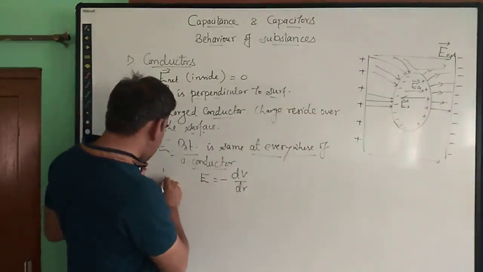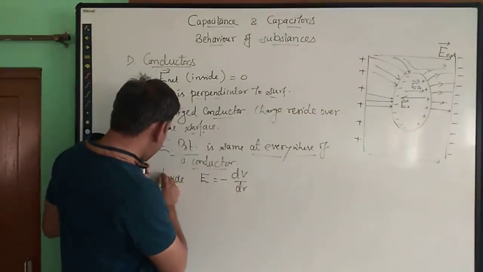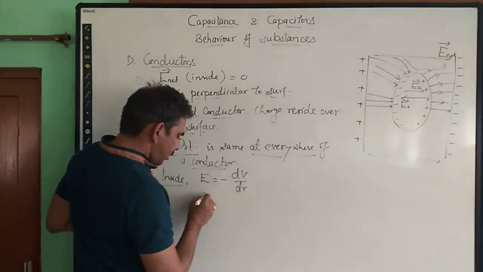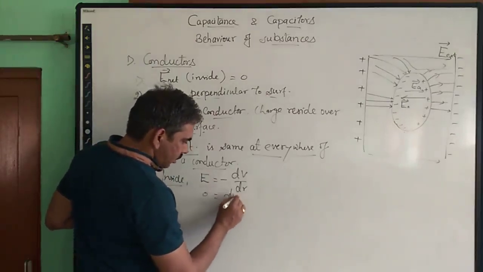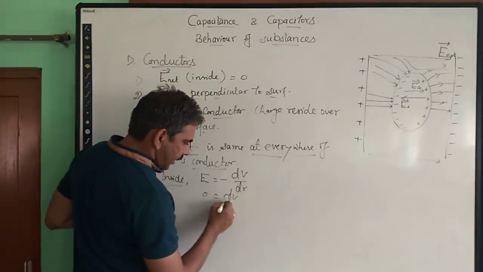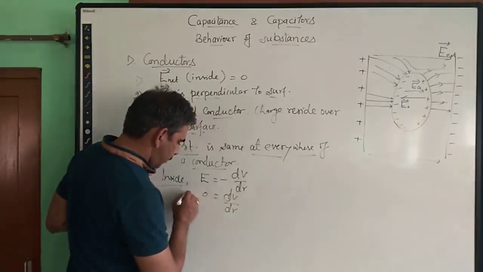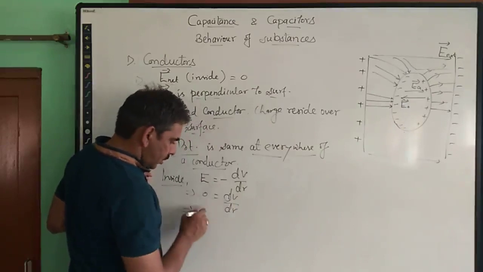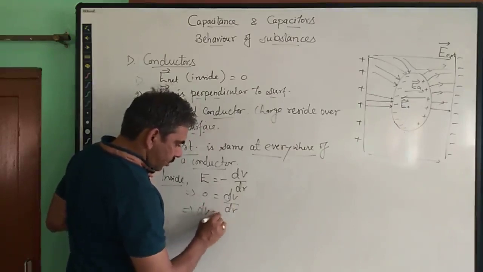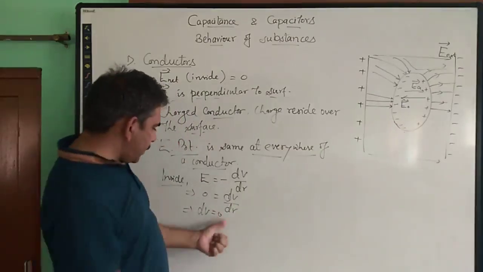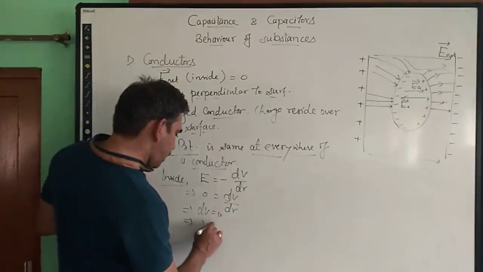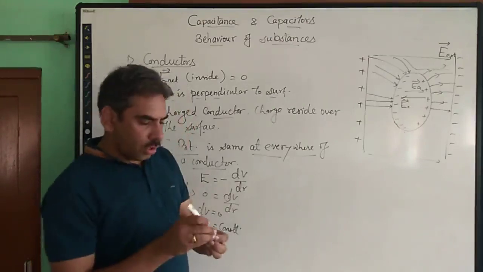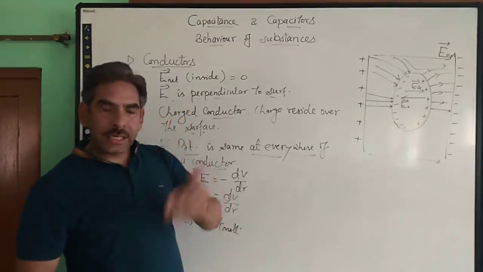Let us talk about inside potential. Because electric field is 0 inside, the negative sign is not of any importance as for now, so this gives us dV is equal to 0. dV is equal to 0 means V is constant, because there is no net electric field inside a conductor.